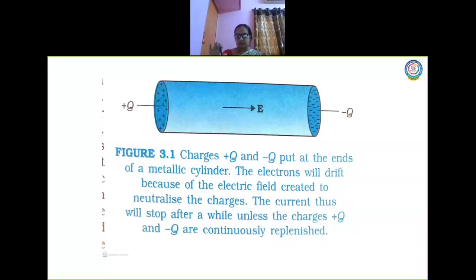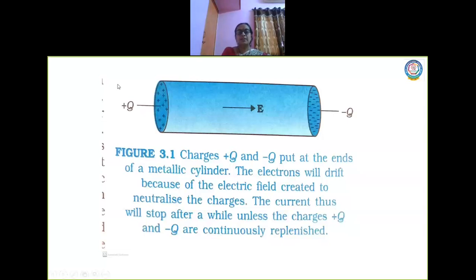Okay. Now, I can continue this process. I can continuously make the electrons move in the presence of an electric field. How can I do that? Now this is limited here. I have taken a circular disc and just kept some positive charges and some negative charges. There will be a current flow only for a very short time until you have these charges. But after that, there will not be current flow in the conductor. But I can make a continuous flow of current, or I can make a steady flow of current occur.